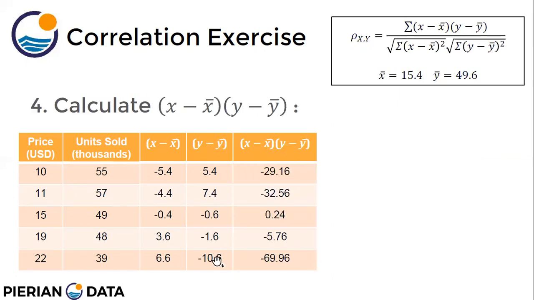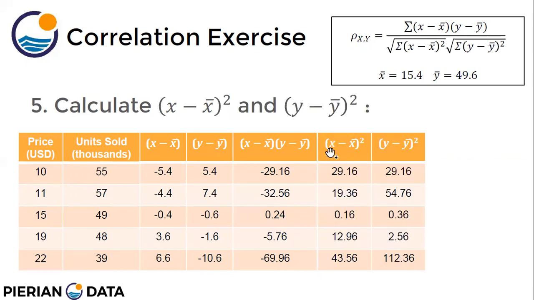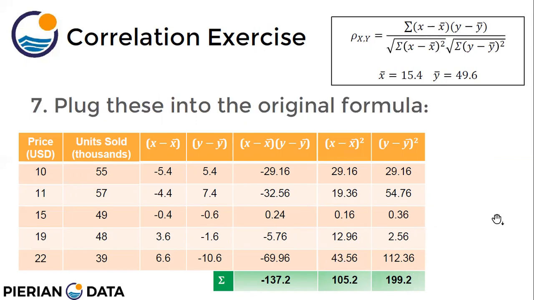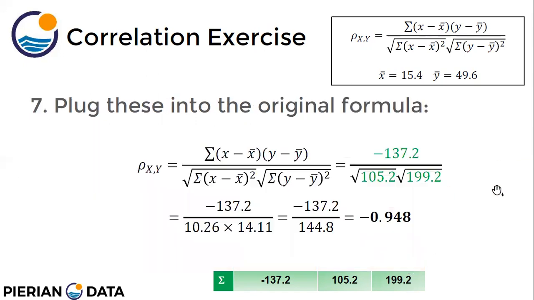This is x minus x bar, y minus y bar. This is the product of x minus x bar with y minus y bar. And finally, we want to take the squares, x minus x bar whole square, y minus y bar whole square. Right. Now let's take the sum, because in this formula there is a sum. This is the sum of x minus x bar square, y minus y bar square. Then we take the root and plug these values in the original formula.